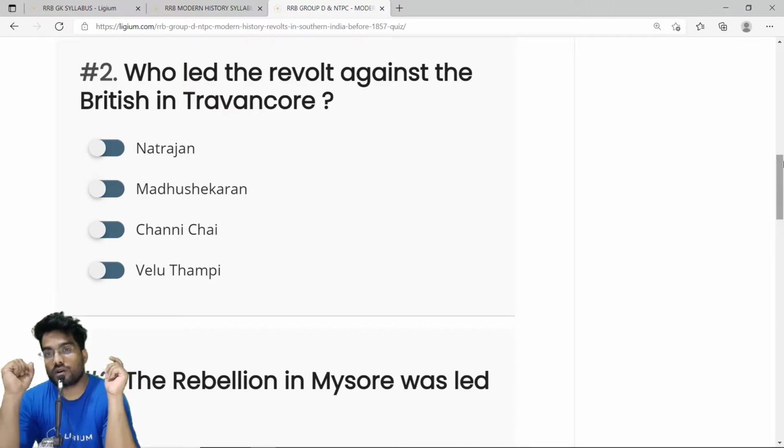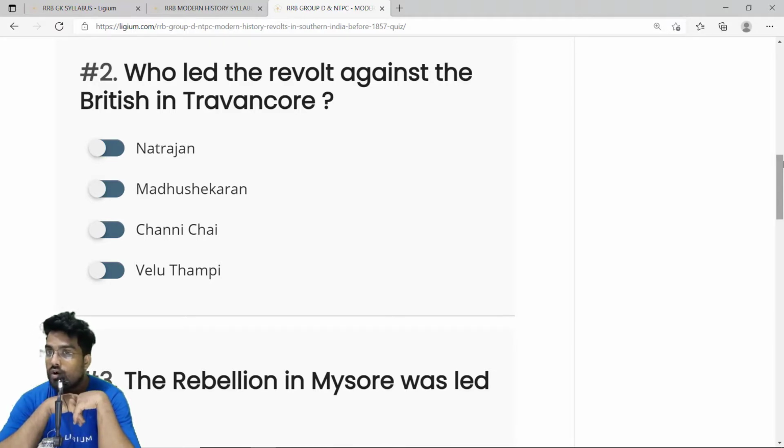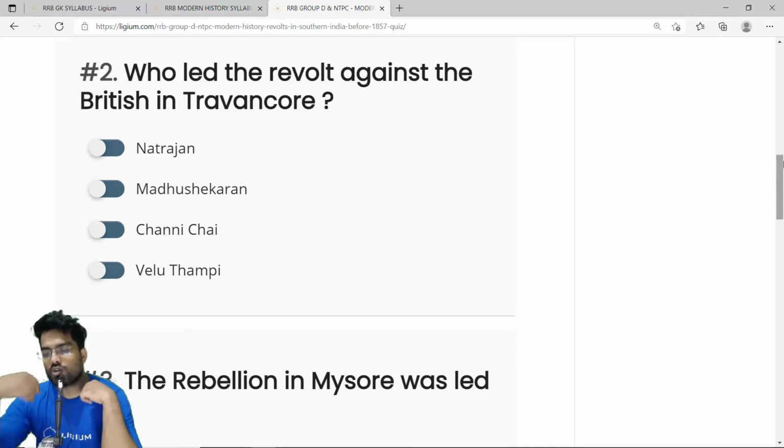When he committed suicide, his body was publicly hanged in front of everyone. Back then, it was the time of Lord Minto, and Lord Minto criticized this. Even though Lord Minto was an enemy to Veluthampi, he didn't want this happening. So the correct answer is Veluthampi, a very important figure.